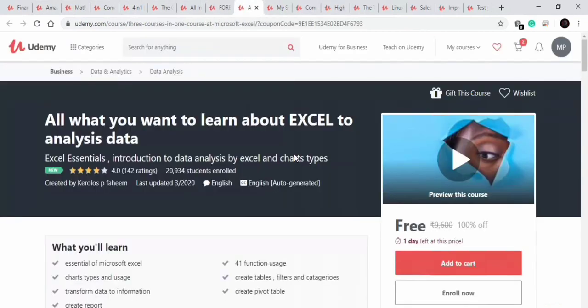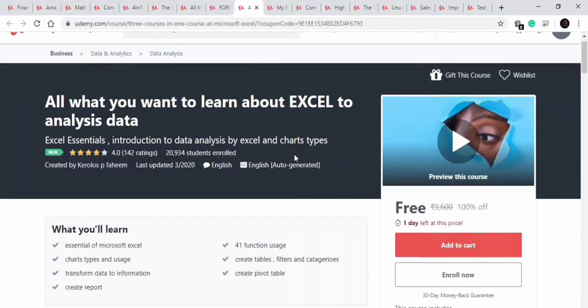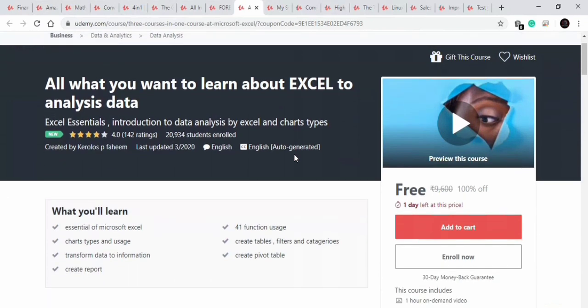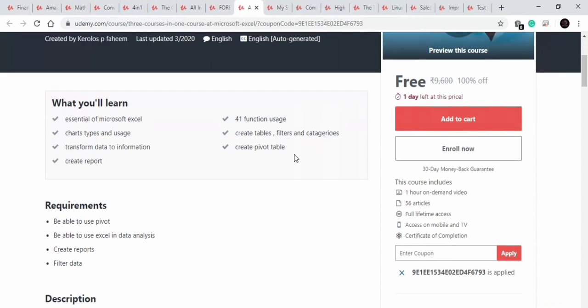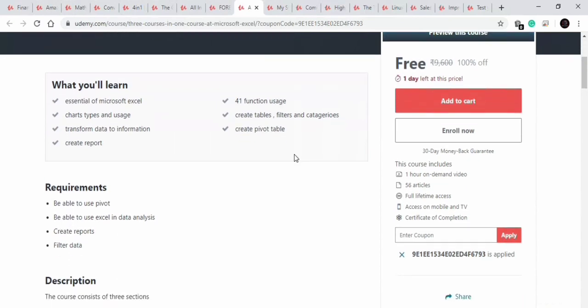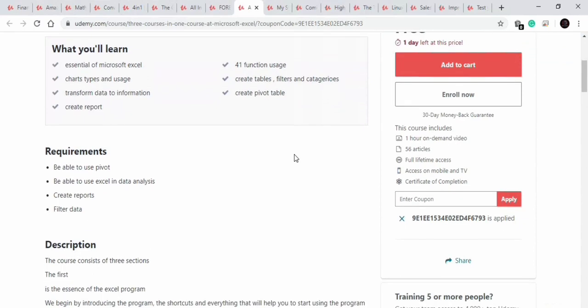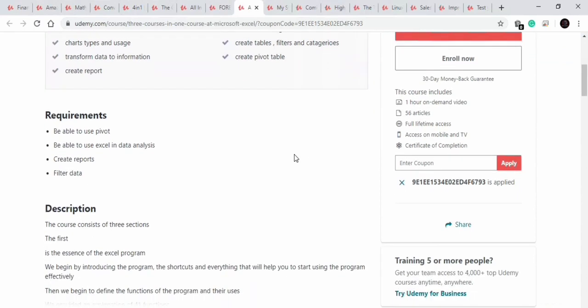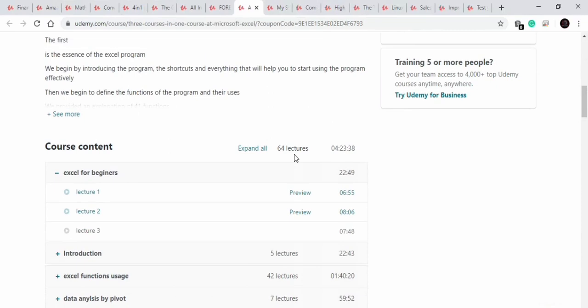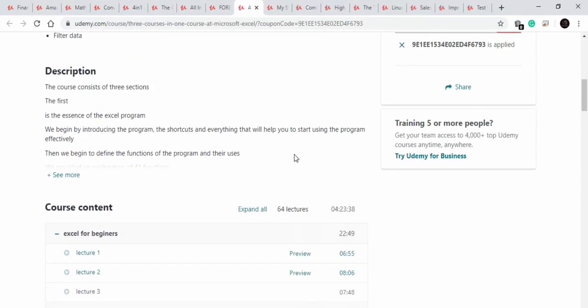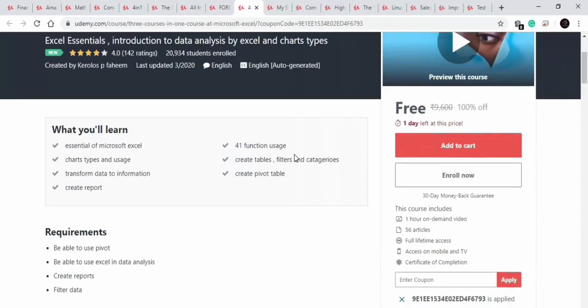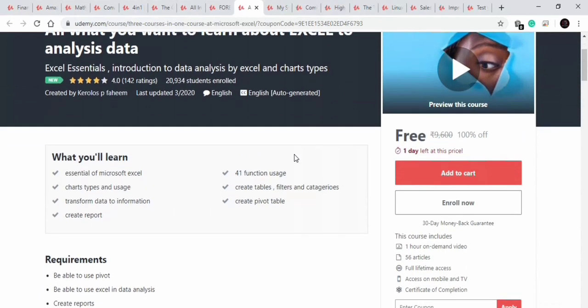In this course you will learn how to analyze the data in Excel, how to learn some new functions, how to create pivot tables, how to create filters and categories, transform data into information, and you will learn how you can create reports. So this is a course comprising of 64 lectures and available for free for one day. This is a very short 1 hour course, and after that you will get the certificate.